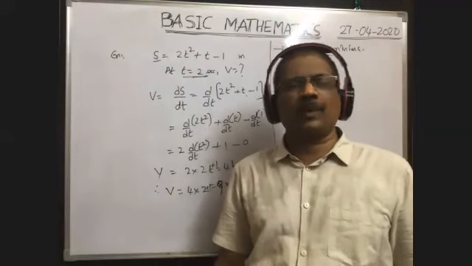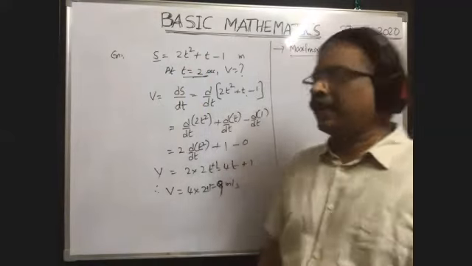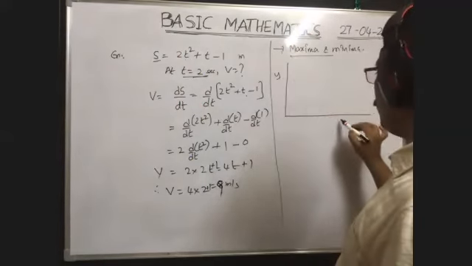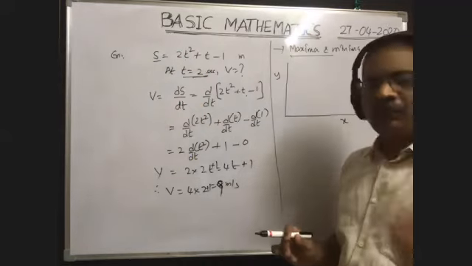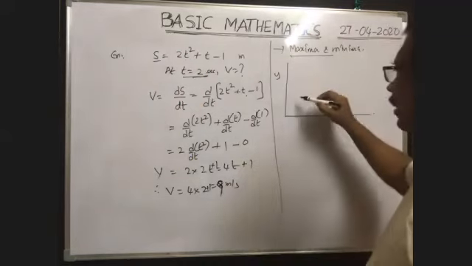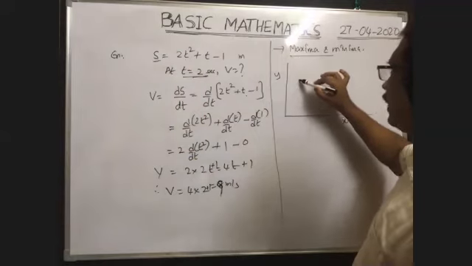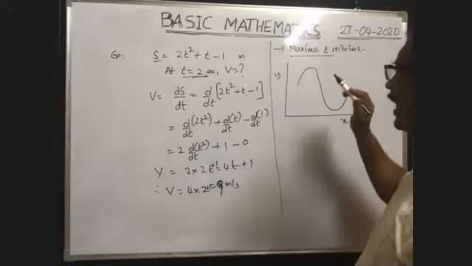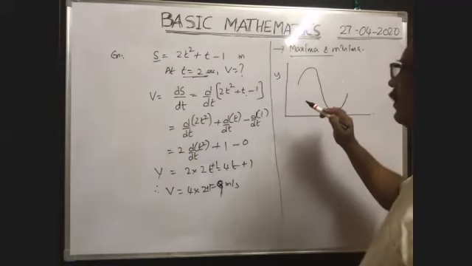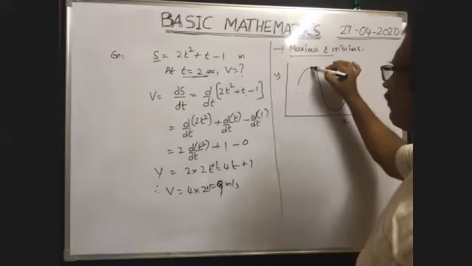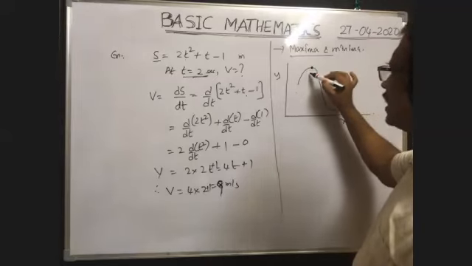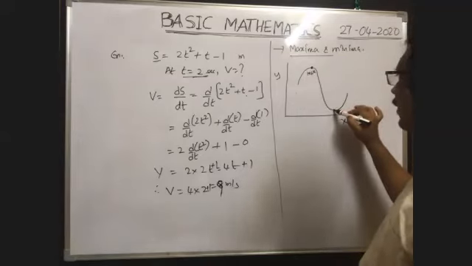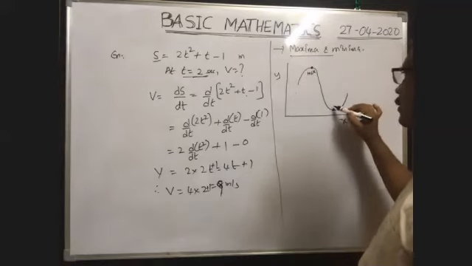That is nothing but maximum minimum. How you can find maximum minimum? Okay. Already I explained with graph. Suppose we are given y as a function of x and y varies with x according to the graph like this. Here, in this graph, what is the maximum value of y? Means this is the maximum value. Here it is maximum value. And minimum value of y means this is the minimum value. Lowest point is the minimum value.